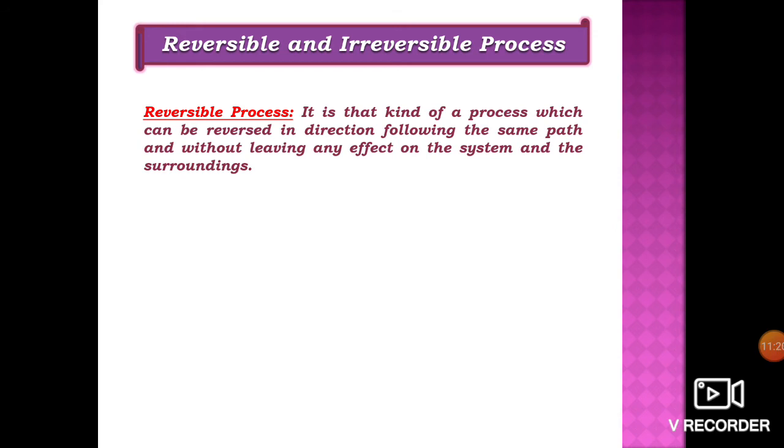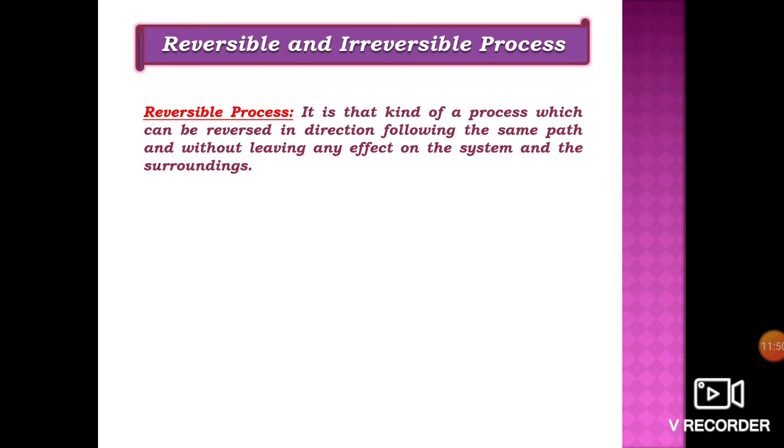On observing this statement, you will find three conditions: reverse in direction, following the same path, and without leaving any effect on the system and the surroundings. If all three conditions are satisfied, then only we say the process is a reversible process.